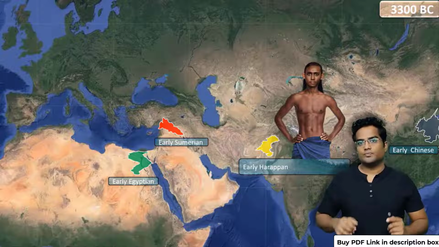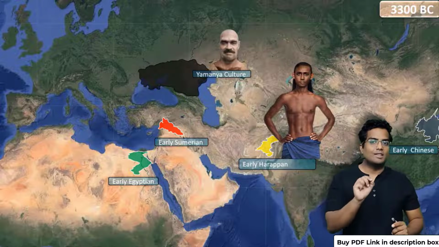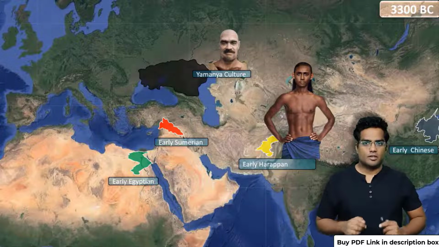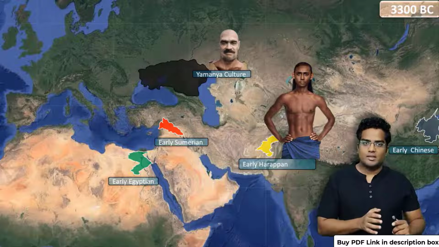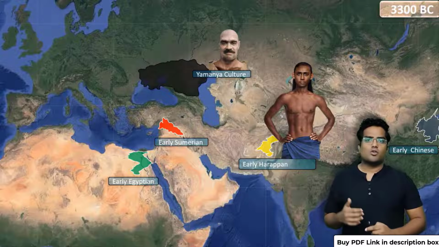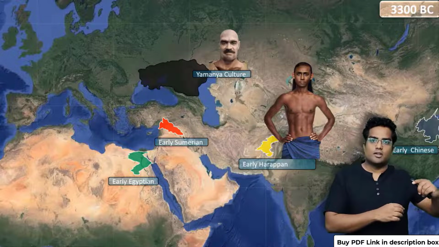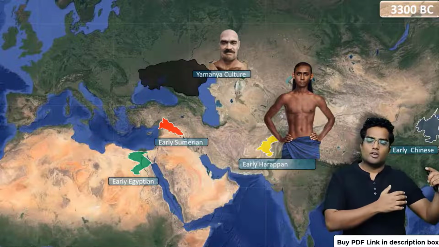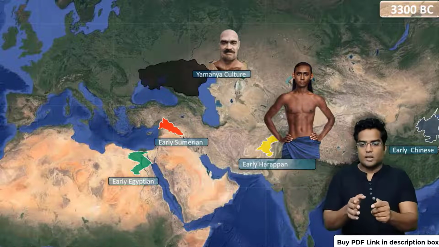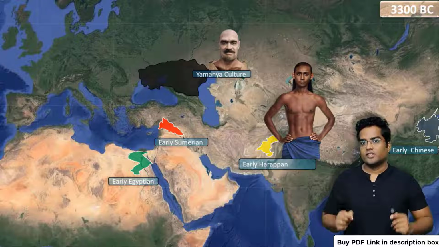So what's next? Now there is an important thing you have to understand. These civilizations grew, right? When these civilizations grew, along with this civilization, there was a culture. Now, there's a difference between culture and civilization. Culture is pretty much primitive, right? Civilization means they are a level above culture. In cultures, they are just focused on farming and pottery and all those stuff. But in civilization, they have gone beyond agriculture and pottery. They have gotten into art and architecture. They have gotten into trade with other civilizations.